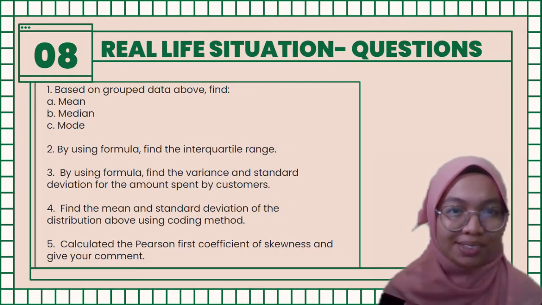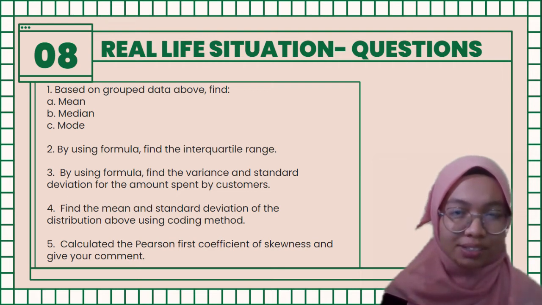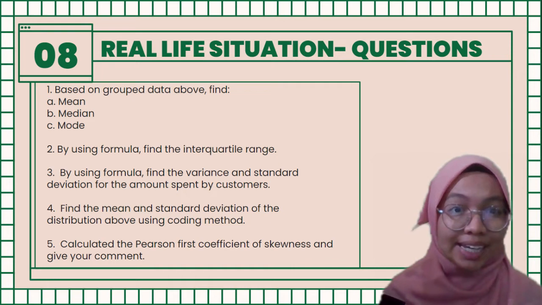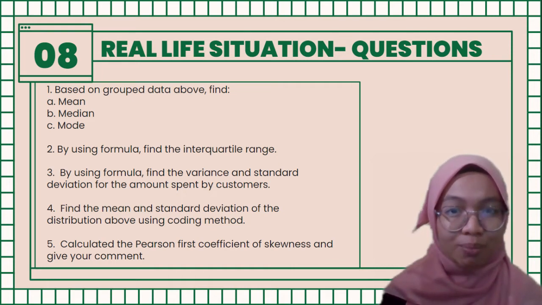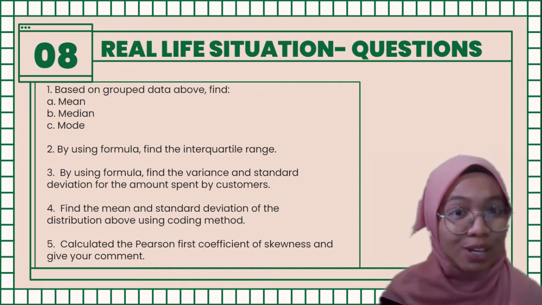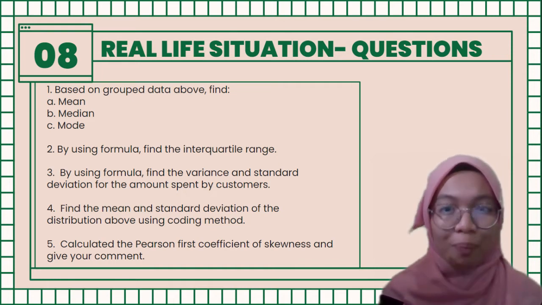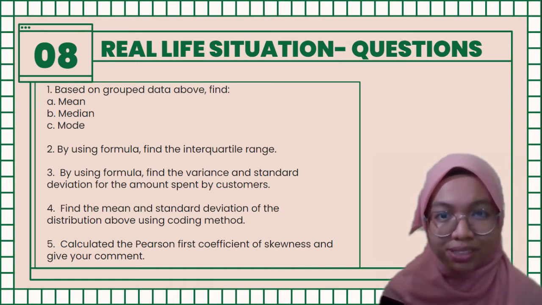So, from the situation before, we can answer all the questions. First, based on the grouped data above, find A. mean, B. median, C. mode. Second, by using formula, find the interquartile range. Third, by using formula, find the variance and standard deviation for the amount spent by customers.